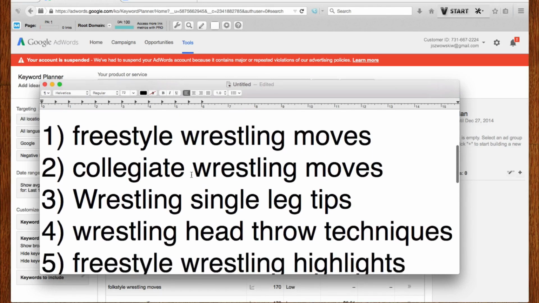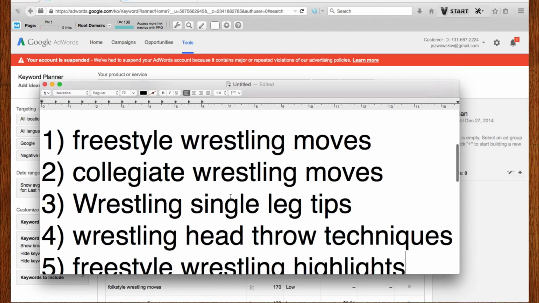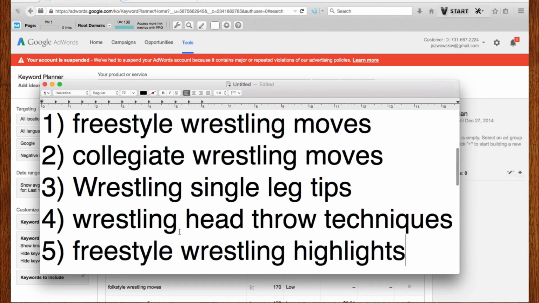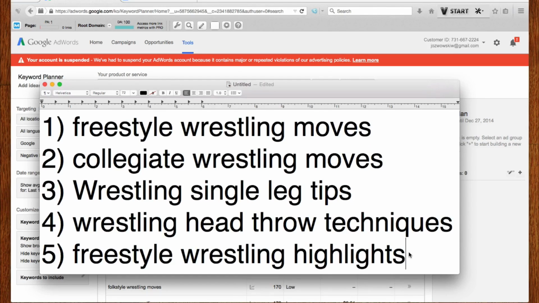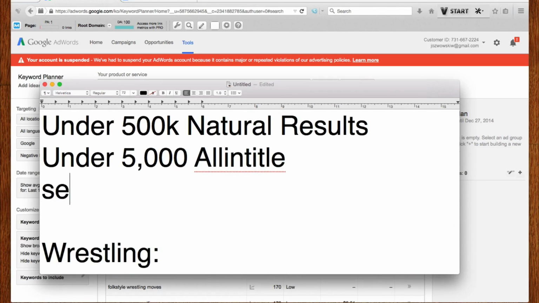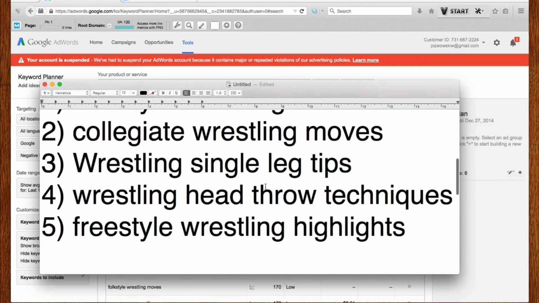Perfect. So, when we go about putting this site together in next week's video, we're going to take these keywords. We're going to have content written. So after this video, I'll probably go about ordering content for these, or I'll write it myself. Not sure yet. But either way, I'll be showing you where I ordered the articles from in next week's video. I'll probably order them, if I don't write them myself, from SEOgenerals.com, or you could just find a freelancer, or there are plenty of other sites as well. I use this just because it's cheap. It's not always the best content, but it's usually pretty decent.